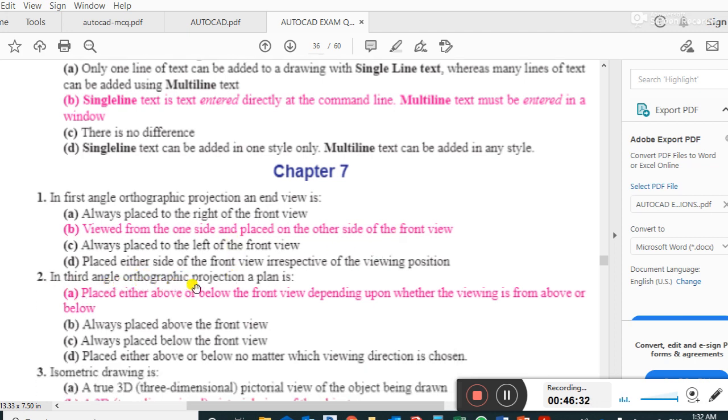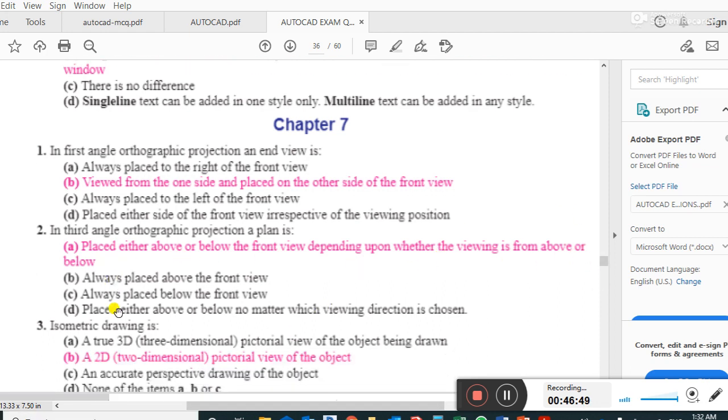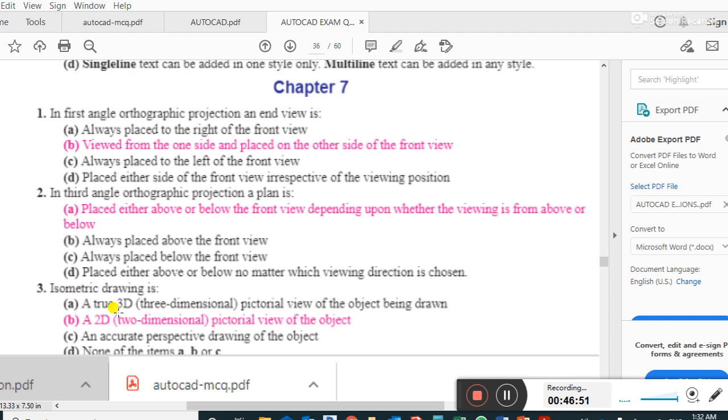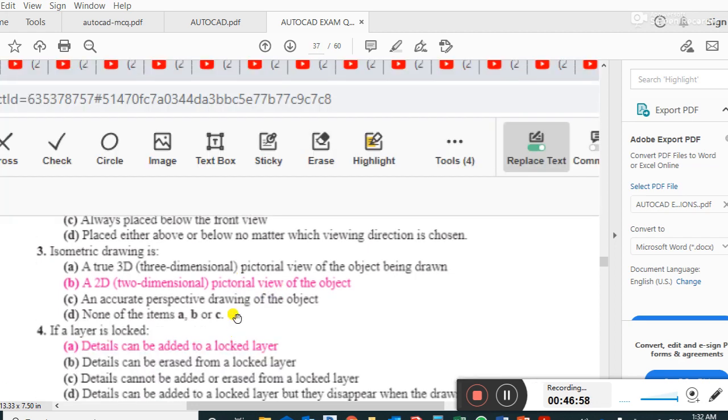In third angle orthographic projection, the plan is placed either above or below the front view, depending upon whether the viewing is in front, above, or below. Isometric drawing is a 2D, two-dimensional pictorial view of the project.